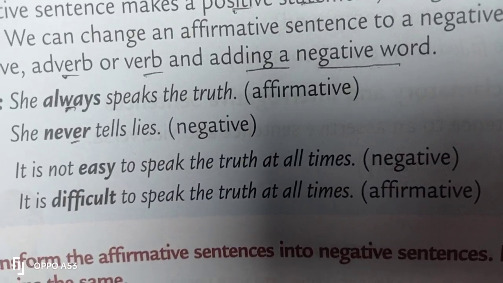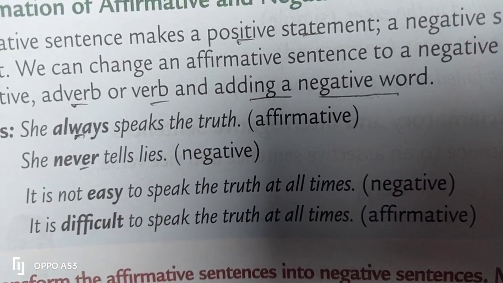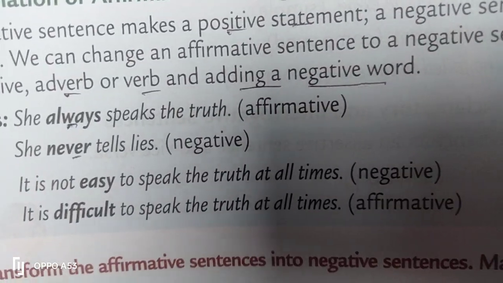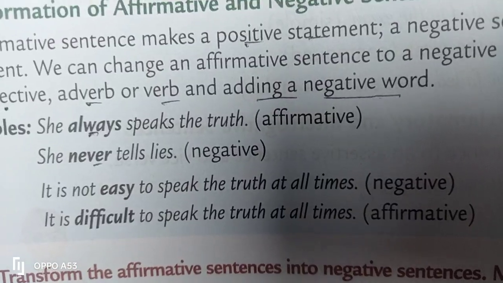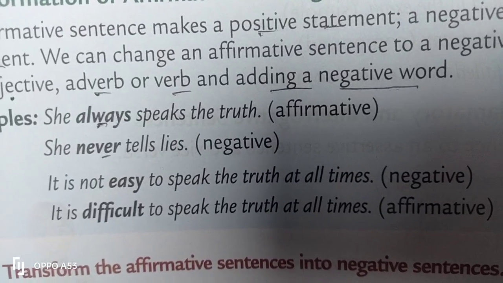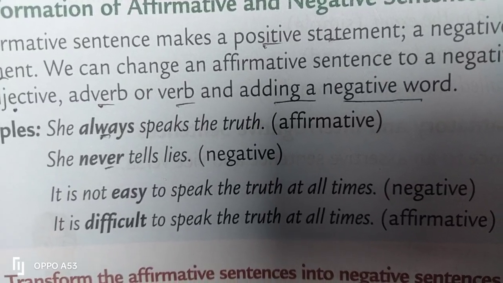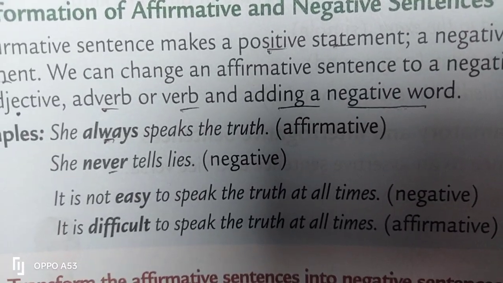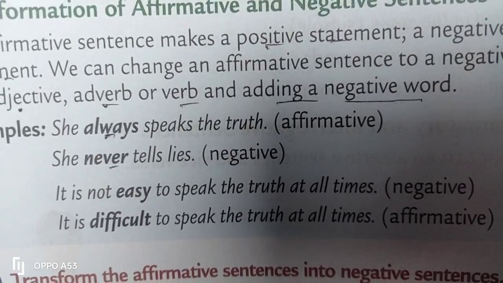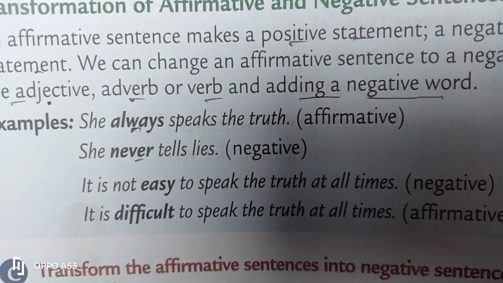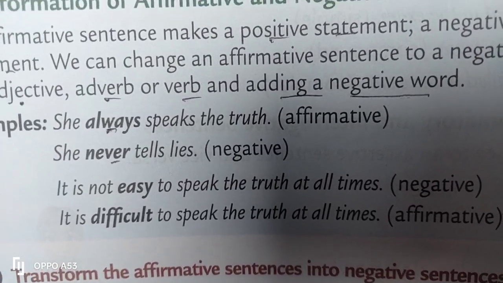It is negative, not easy. And affirmative, it will be like, it is difficult to speak the truth at all times. It is affirmative, and you have changed the word by using an opposite. Antonym is opposite. Opposite of always is never, and opposite of easy is difficult. So you have used an opposite word to replace the adjective, adverb, or verb, and adding a negative word.